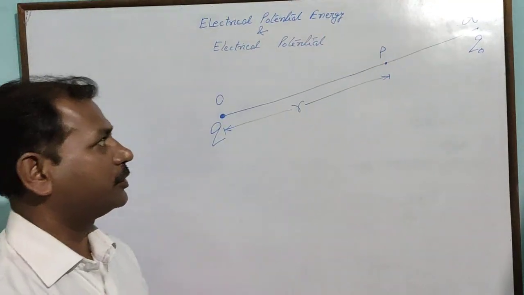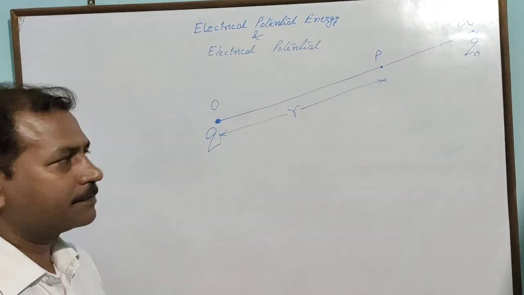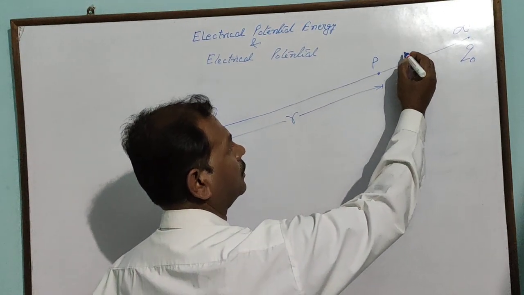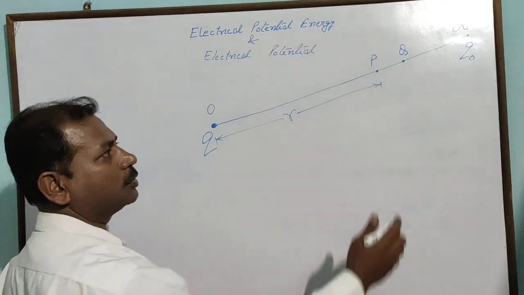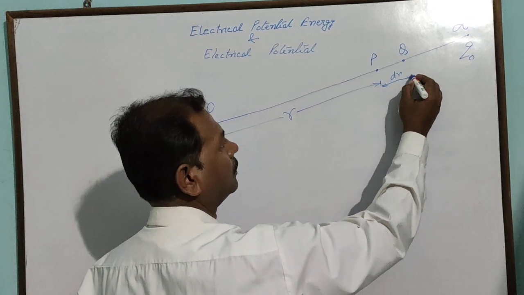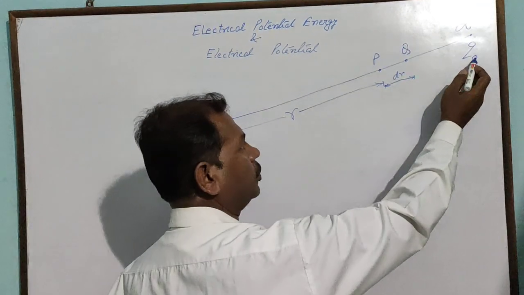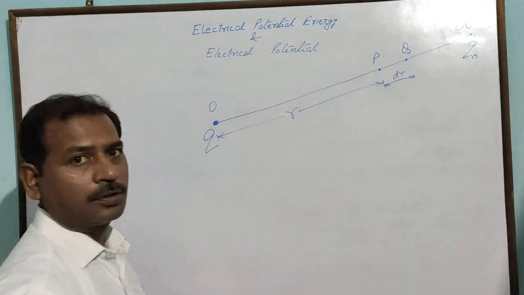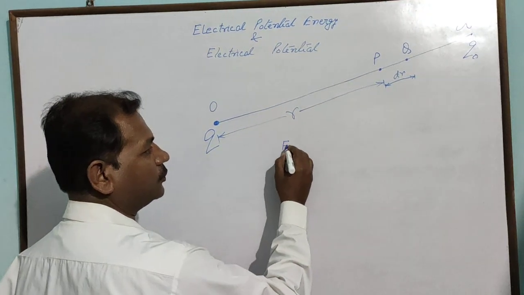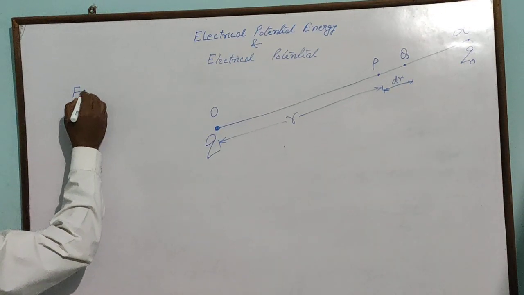To obtain the expression for potential energy or electric potential at point P, let us draw 2 points. We are taking a point Q very close to P. Let the charge Q0 be somewhere at P or somewhere at Q. What will be the electrical force acting at that point?